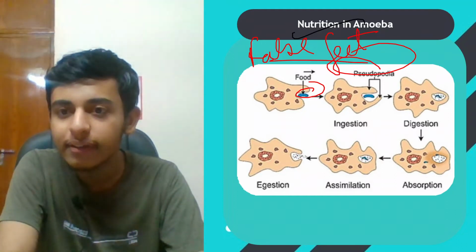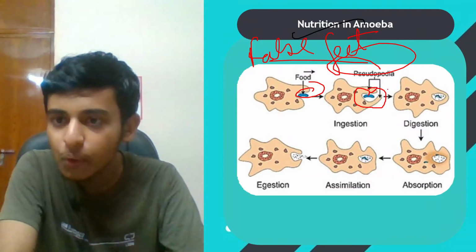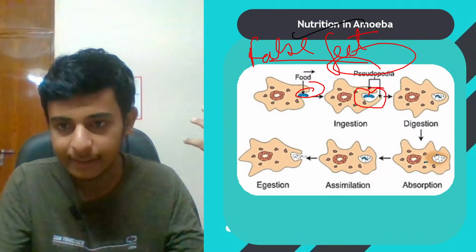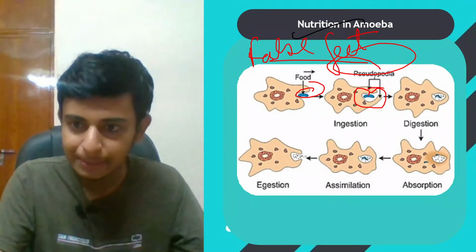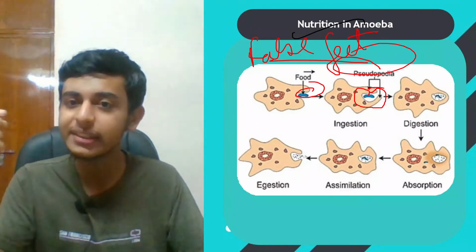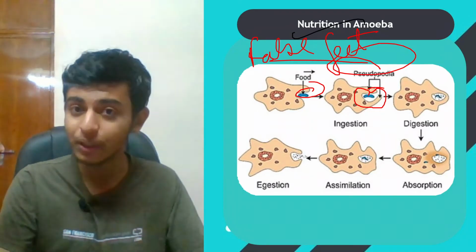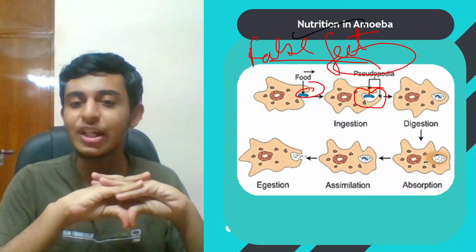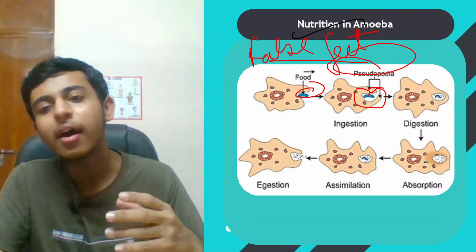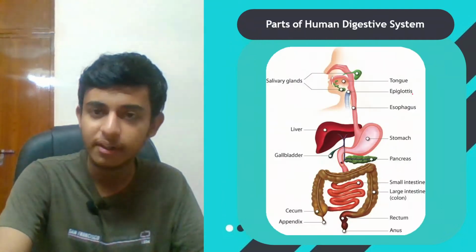Amoeba extends a structure around that particle and then ingests it. Okay, then the digestion takes place, and it is a unicellular organism. Just one cell is present, so one cell is responsible for carrying out all the processes. For that, one cell is responsible for carrying out the entire digestion. Then it will be absorbed, nutrients will be distributed and it will be ingested.